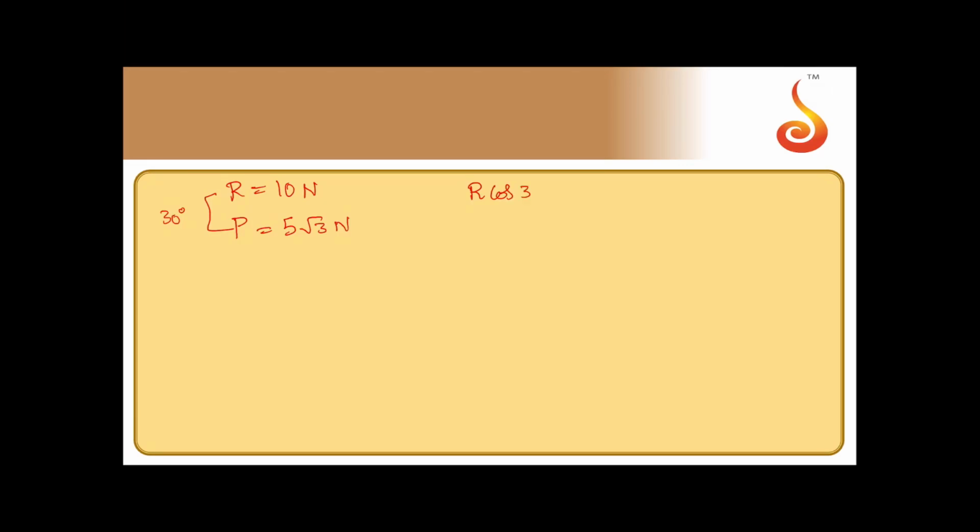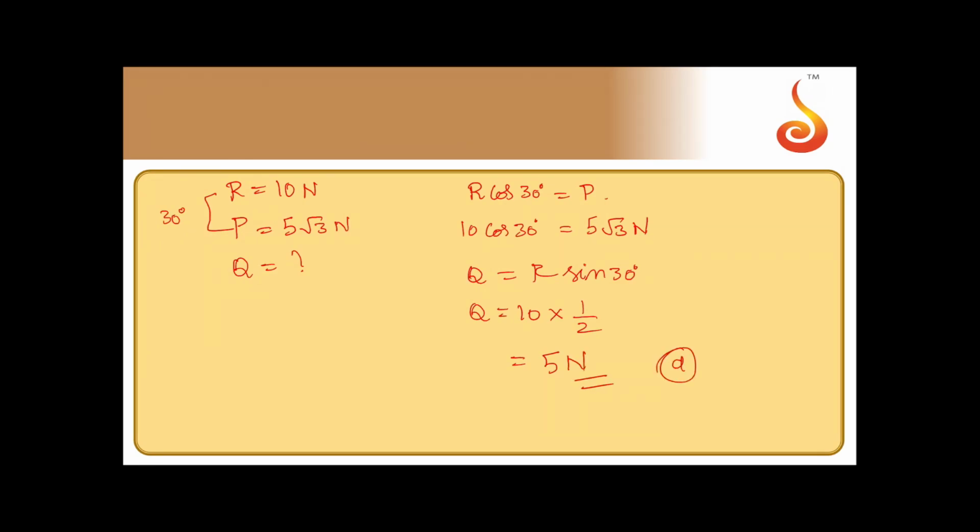So you can write R cos 30 is equal to P. So 10 cos 30 is equal to 5 root 3 Newton. So the other force Q, we need to find. Q should be equal to, if P is R cos 30, it should be R sin 30. So Q should be equal to 10 into sin 30, which is half. So that should be equal to 5 Newton. That is option D.